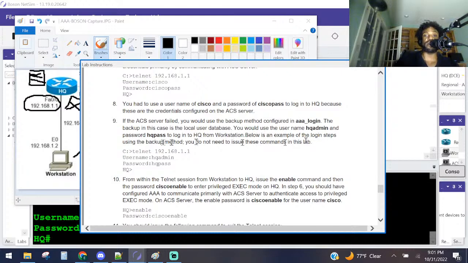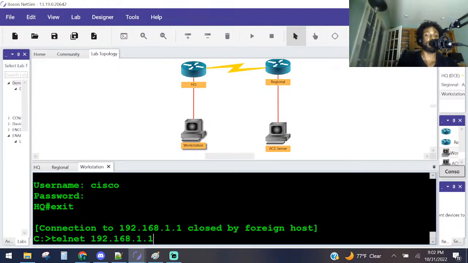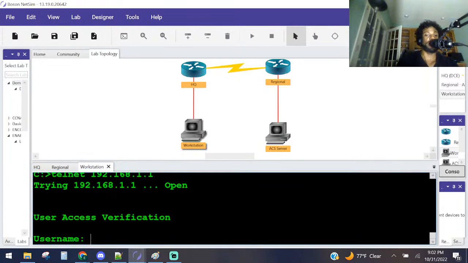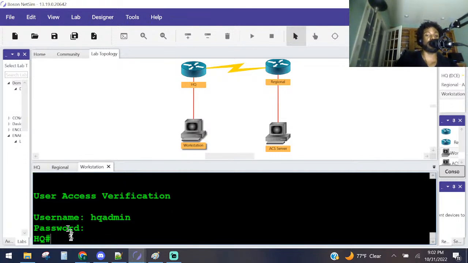Below is an example of the login steps using the backup method, so I guess we could try that out. Let's see if it works. We were able to log in, so we're going to log out and try to telnet again. We got a username prompt. It was HQadmin. Press enter, and then the password, HQpass, and we're in privileged exec mode. So that worked out. That was good.